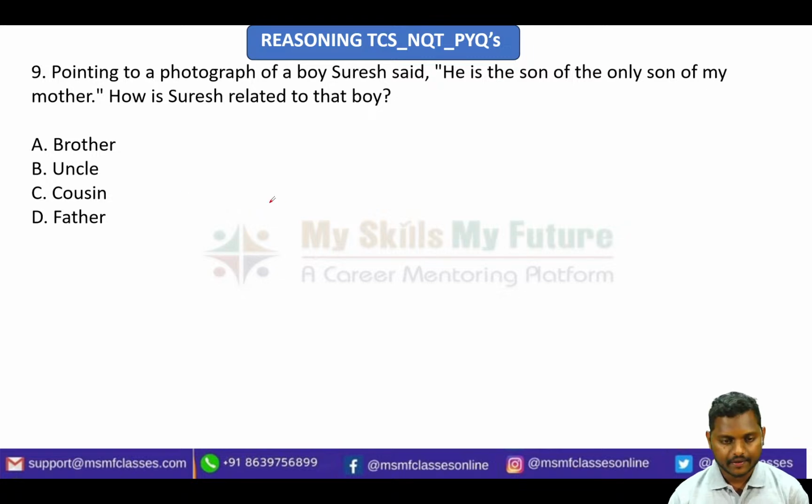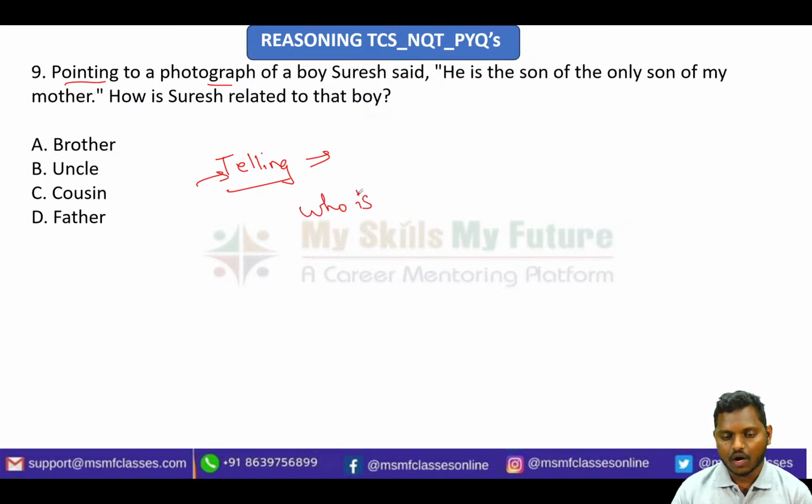Okay, I hope people are still trying, but they are not commenting, so I am going with the solution. See, in this kind of statement there are two persons. One is the person who is telling the statement, and the second is the person about whom he is telling.